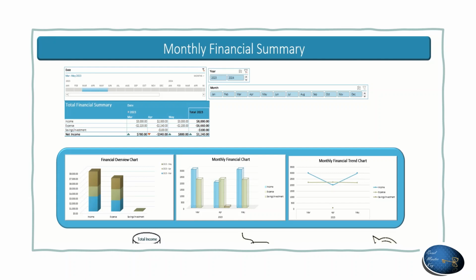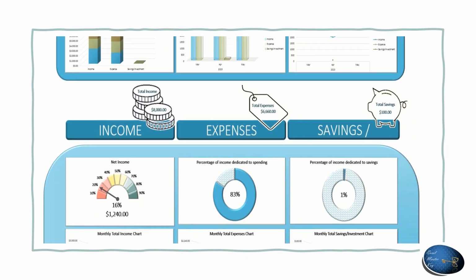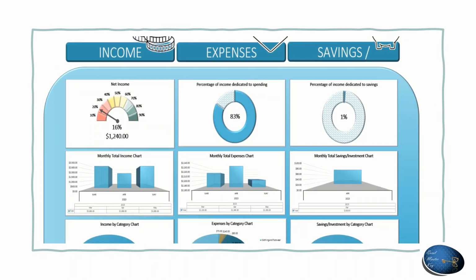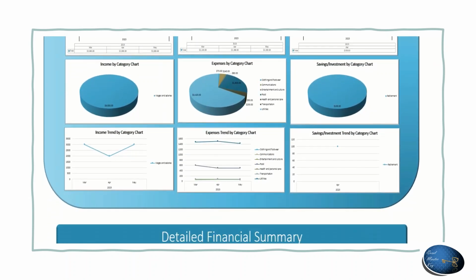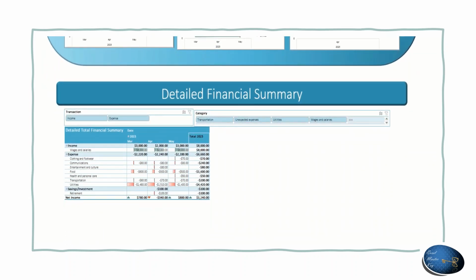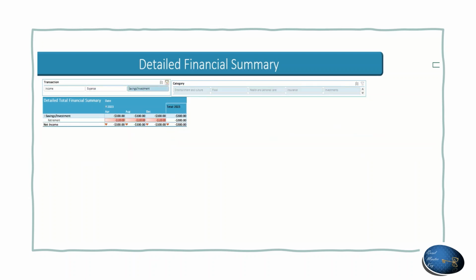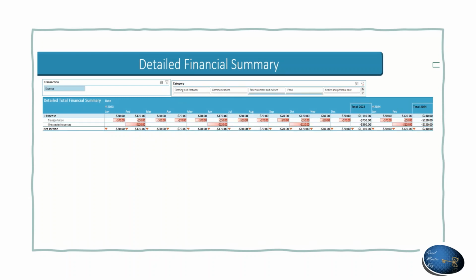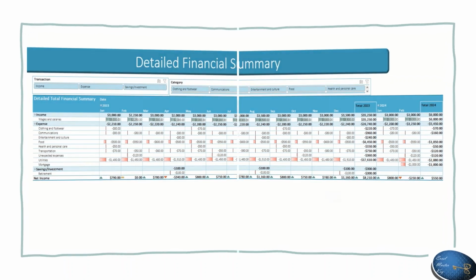You will be able to see how your finances have evolved during that time in a clear and concise way in all summary tables and graphs. This will allow you to identify patterns and trends in your income, expenses, and savings. But that's not all. The summary table can also be filtered to provide more detailed information about your financial transactions. This means that you can focus on specific areas of your finances to better understand where you're spending your money and how you can make adjustments to achieve your financial goals.